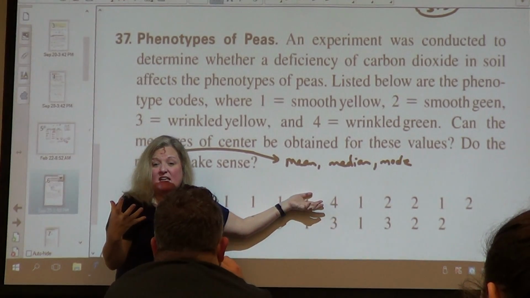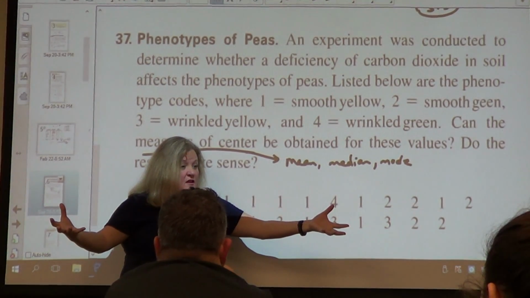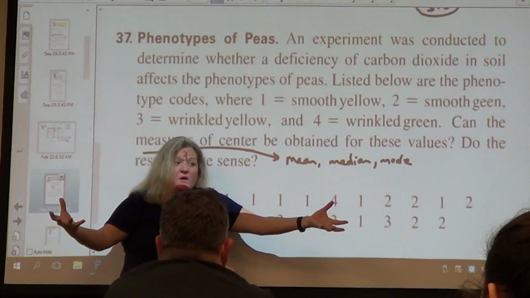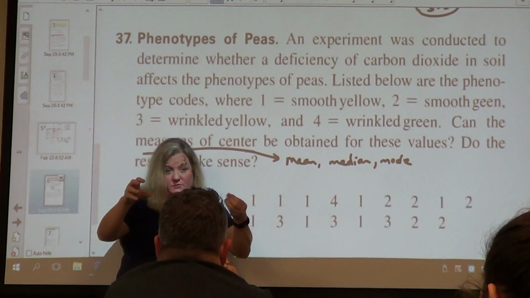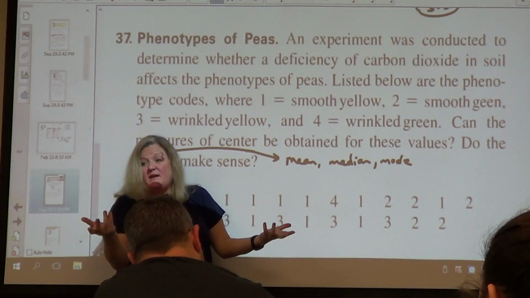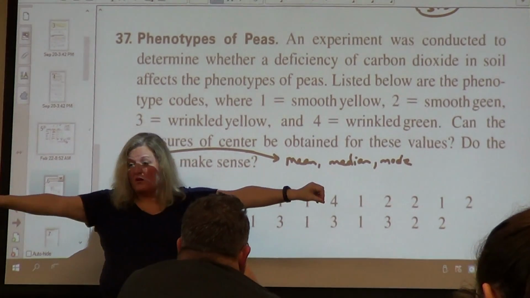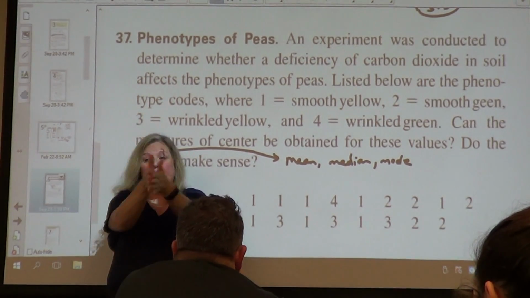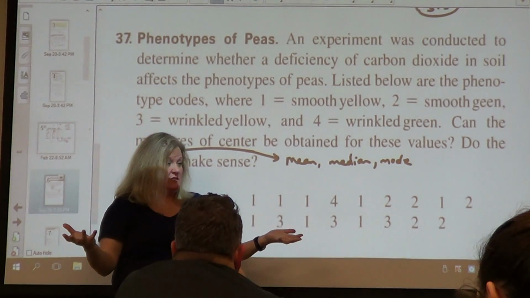It's like me taking jersey numbers and adding them up and getting 559.7 and saying, oh, that's Jimmy and Bob Smith Jones. It doesn't make sense. Now, median: if I put them all in order from least to greatest and I pick one in the middle and it was 2, does that make sense?